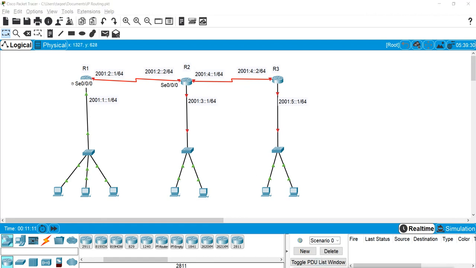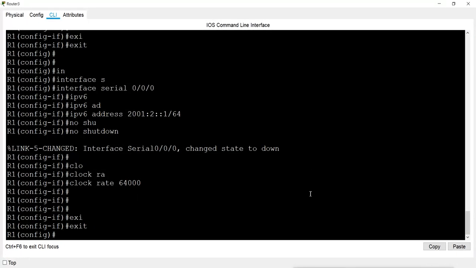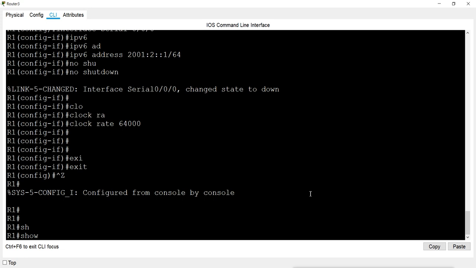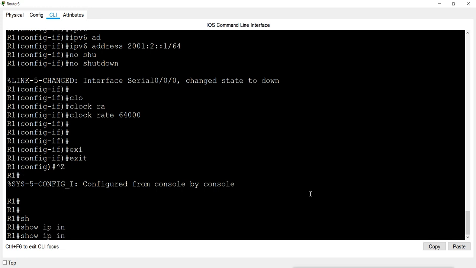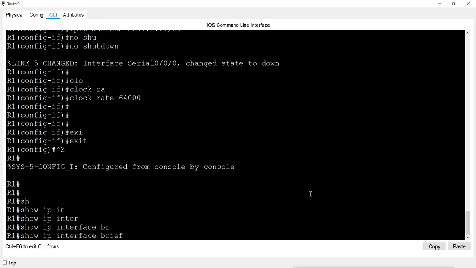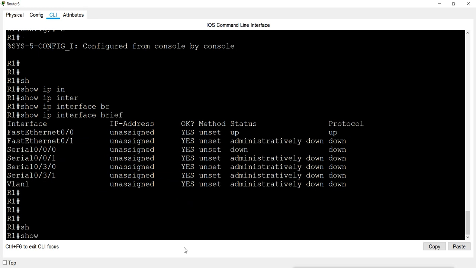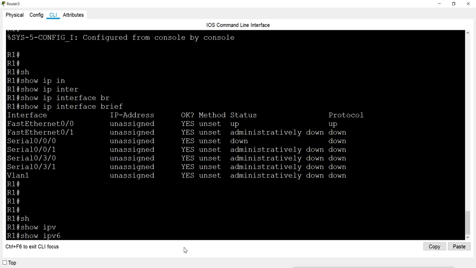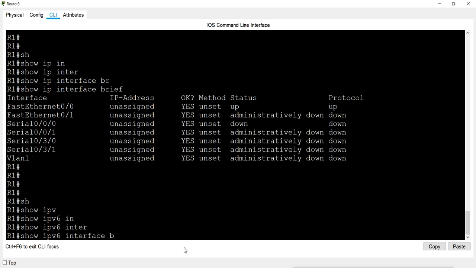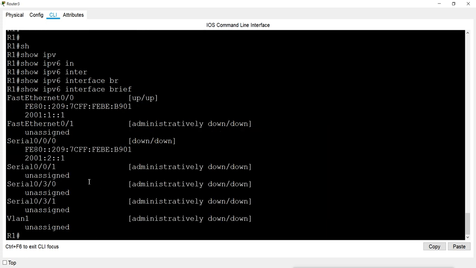To check the IP configuration, normally we give show ip interface brief. To check IPv6, IPv4 information is not shown here because we have used IPv6. So we give show ipv6 interface brief, and here you will see that on this interface we have configured this IP address, but it still has one link local address.